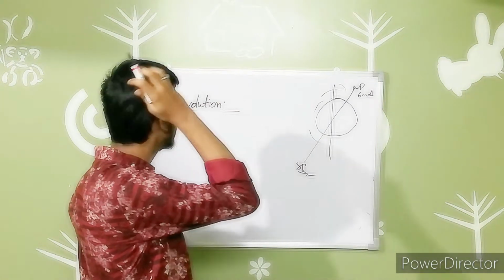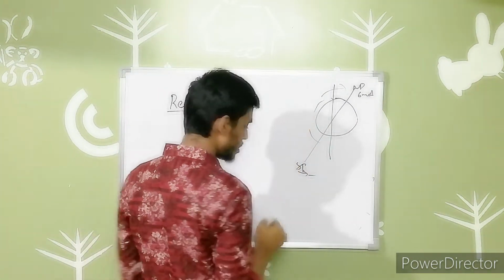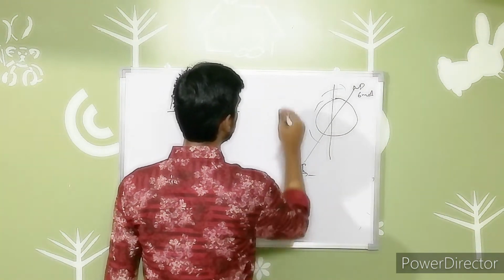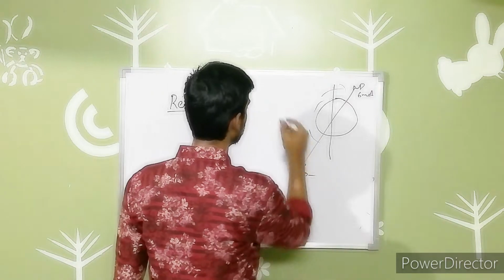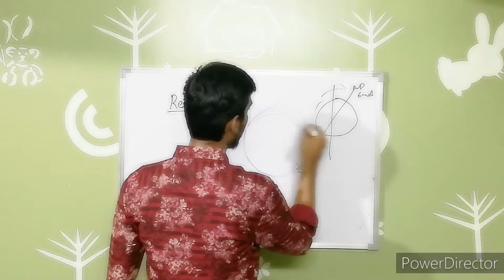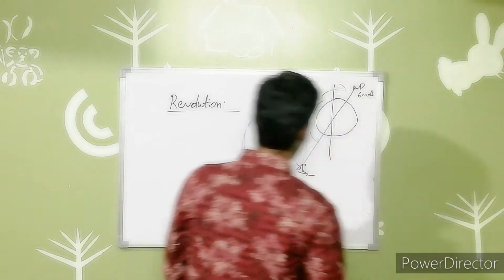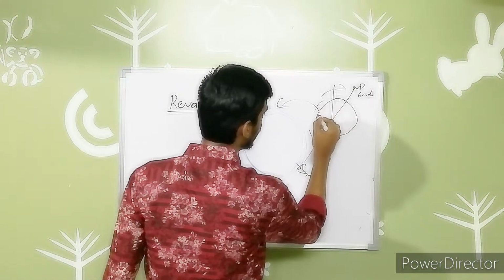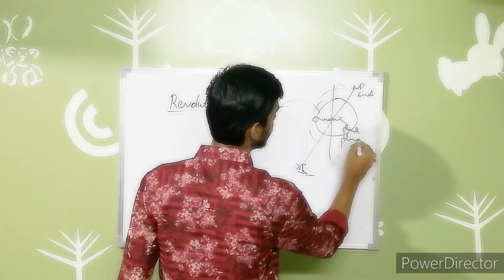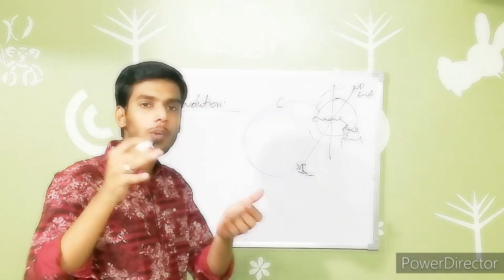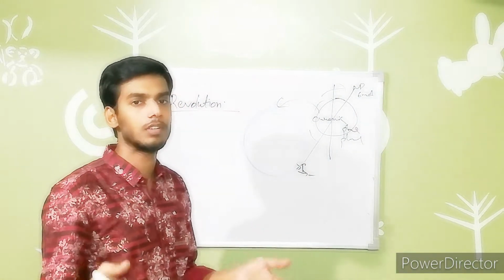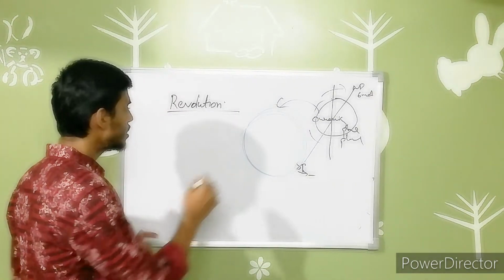Now revolution means the Earth revolves around the sun. Suppose this is the sun. The Earth moves around the sun on its own orbit. What is the orbital plane? The plane formed by the orbit of the Earth is known as the orbital plane, right? So this is regarding revolution.